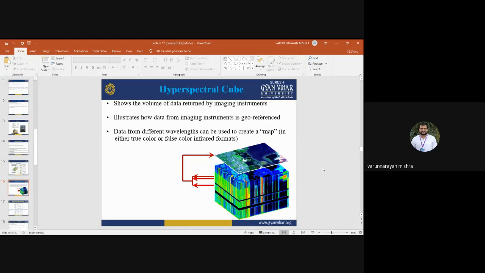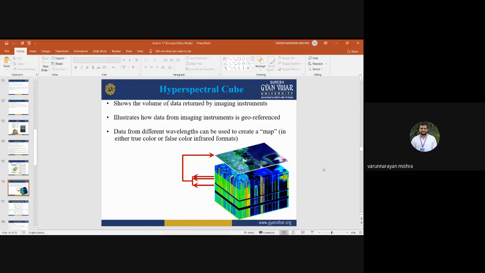The data collected by the hyperspectral sensor is also known as a hyperspectral cube, because it shows the volume of the data that is returned by the imaging instrument. It's known as a hyperspectral cube because we are getting a large volume of data. We are having 224 bands. 224 bands means a large volume of data. That's why it can be considered as a hyperspectral cube.